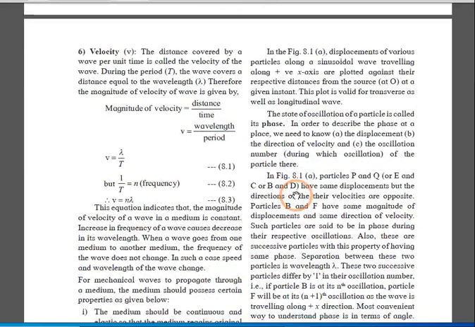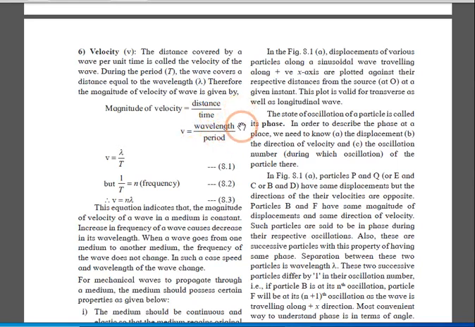Next term, that is velocity. We know the basic concept. Velocity is rate of change of displacement with respect to time. Here the distance covered by the particle per unit time is called as velocity. Now v is equal to distance upon time.